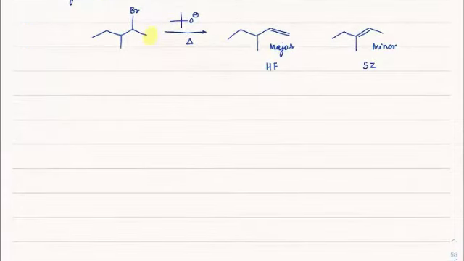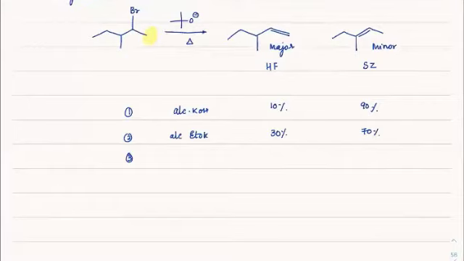Yes. So let me put some data here. In case it is alcoholic KOH, you will get this as 10% and this around 90%. If it is alcoholic EtO minus, then you will get this around 30%, this around 70%.